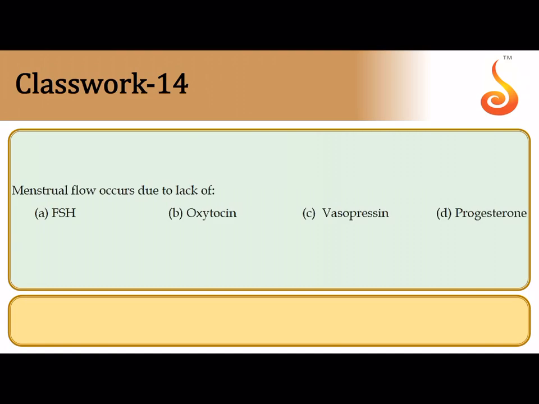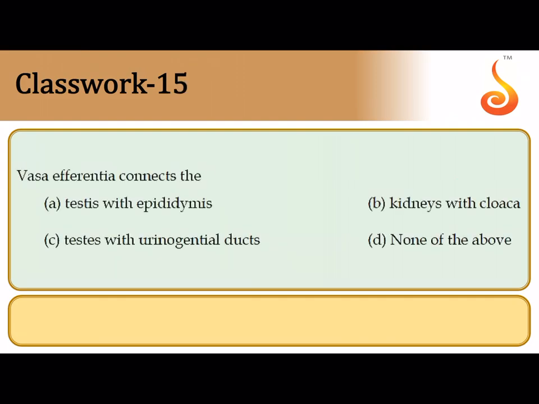Okay. Menstrual flow occurs due to the lack of. Now obviously during menstrual flow, you can imagine it is because the endometrium has become disintegrated. So they're asking what causes the disintegration of the endometrium. The correct answer is a sudden drop in the level of progesterone. I hope you all remember this sudden drop of progesterone level is due to the death of the corpus luteum during the last few days of the menstrual cycle, because fertilization or conception did not happen.